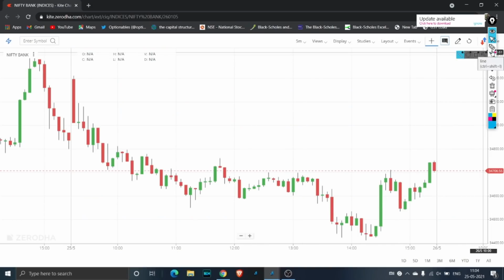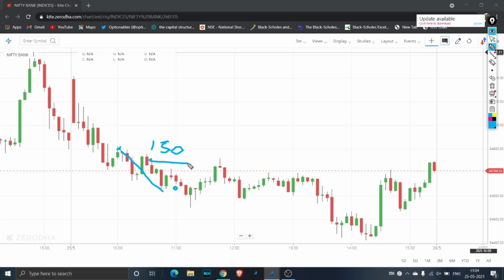You can see that we had shorted somewhere over here and the market at 11 o'clock has come to here. There's a fall of somewhere close to 150 points from here to here, and even though the market has fallen 150 points, the stop loss is not yet triggered. Neither the CE leg nor the PE leg has hit the stop loss.